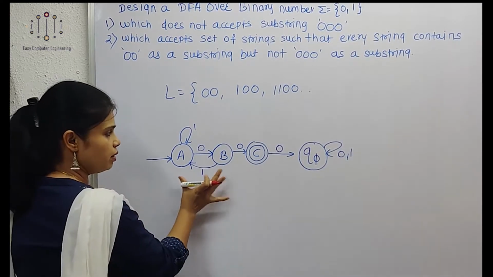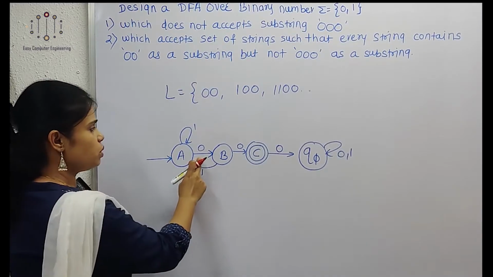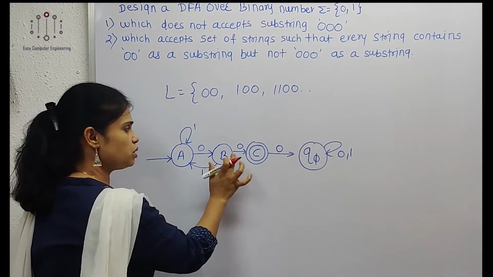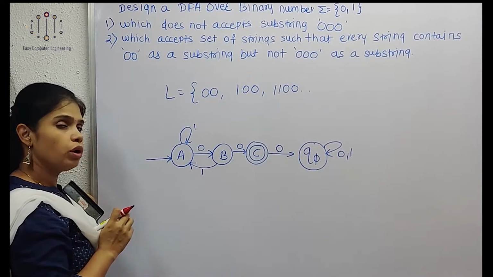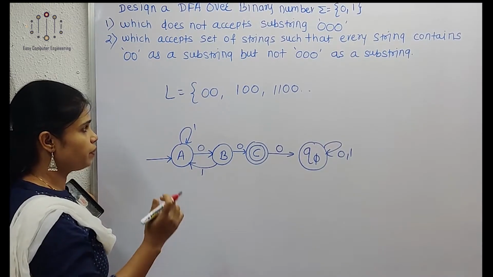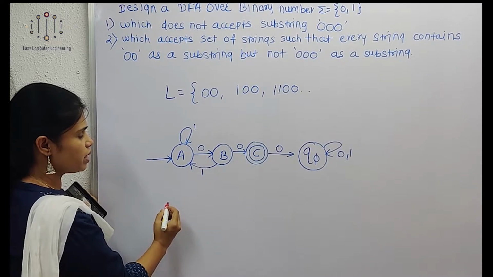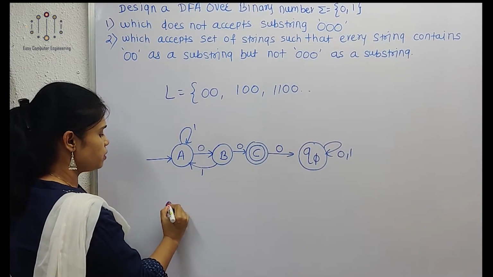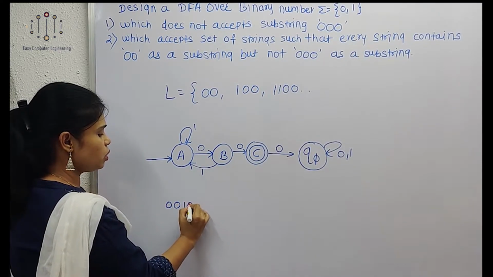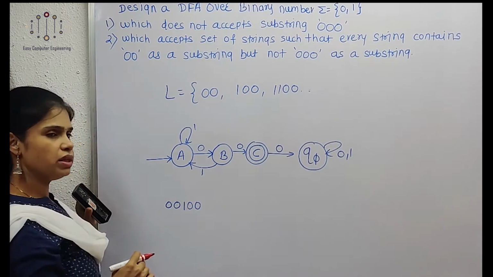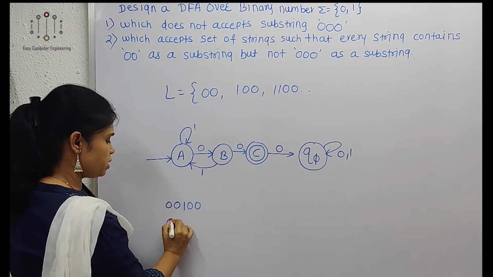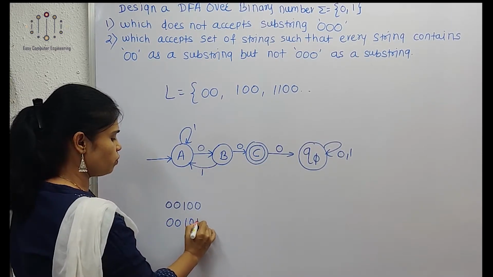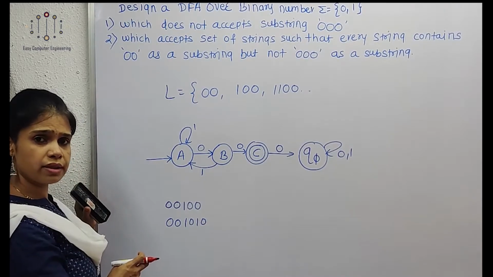Okay, up till here, got it? It means 00 as a substring is possible, but 000 is rejected. Now what about another example like this? If my string is 00100, how can we accept it? This is also acceptable. 001010, this should be acceptable.